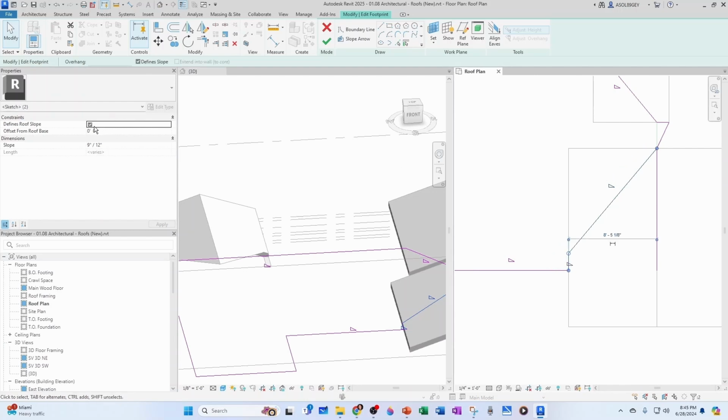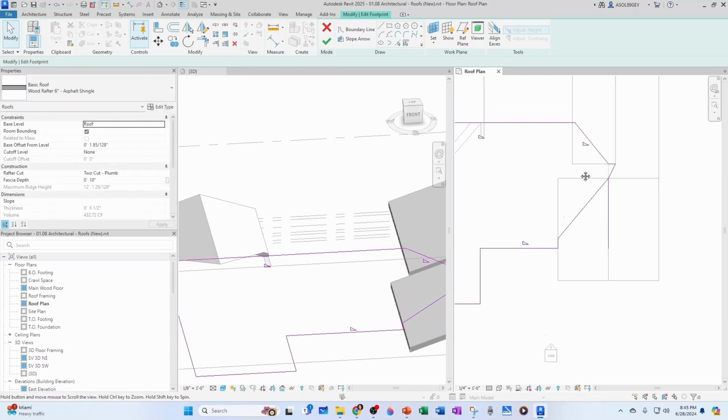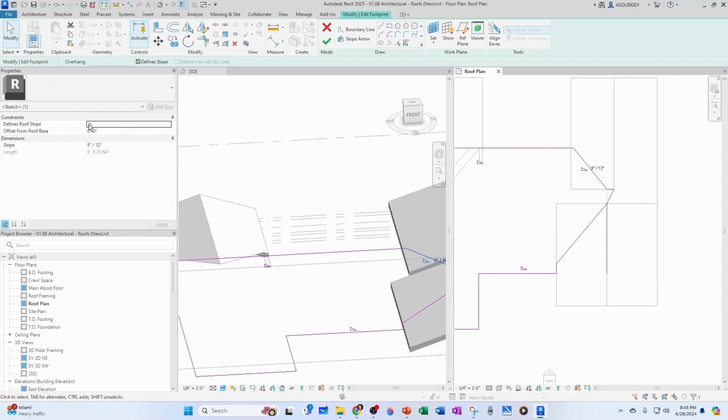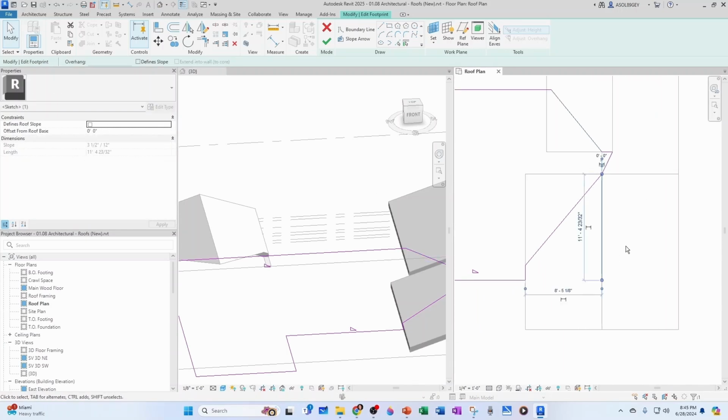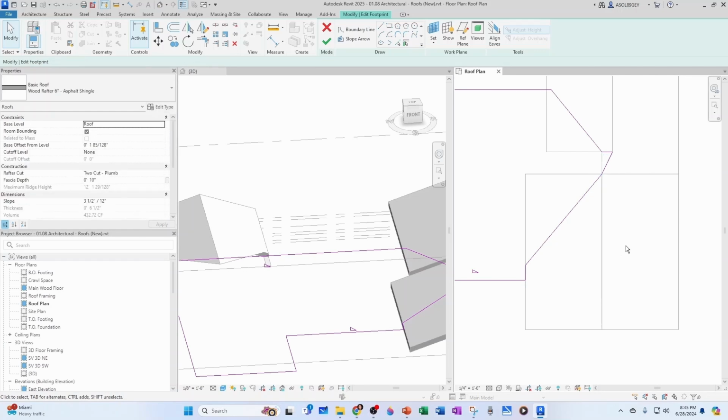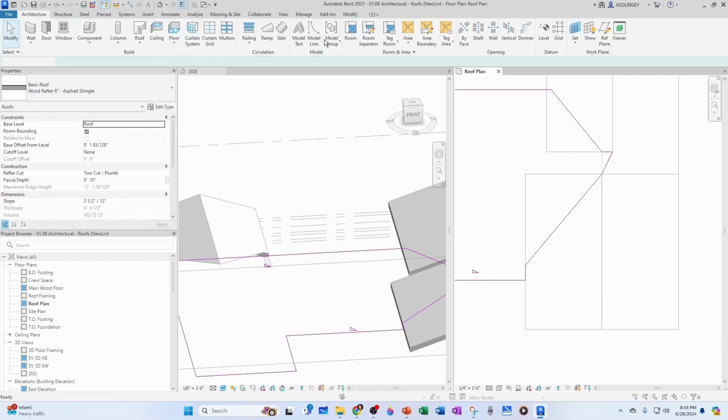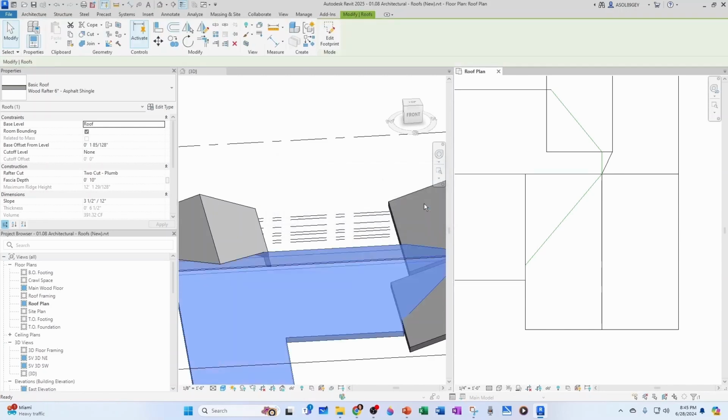and then this guy and this guy don't define slope. This one doesn't define slope, and then this one we can delete, and we can finish. Don't attach.